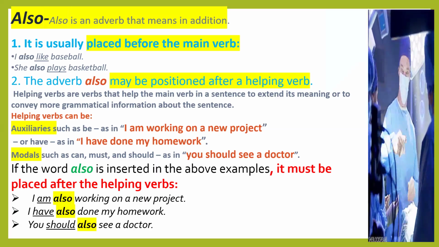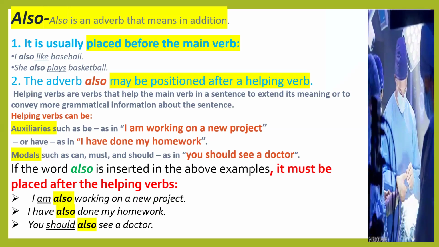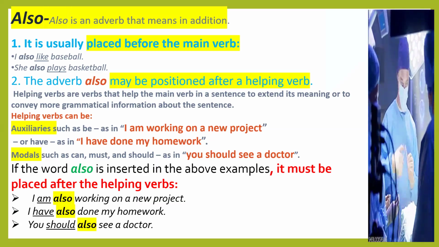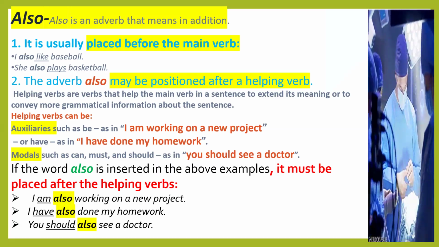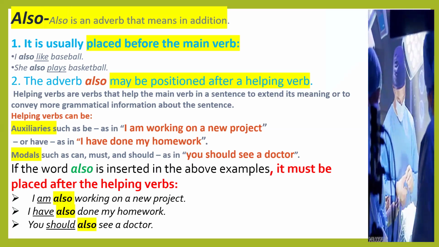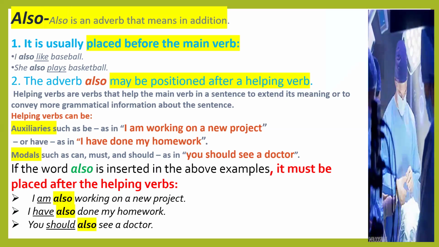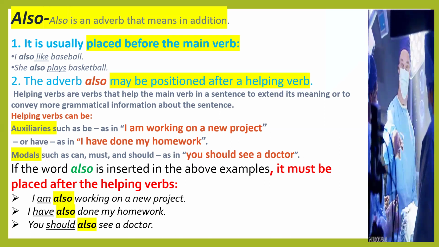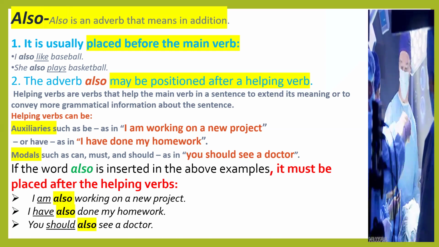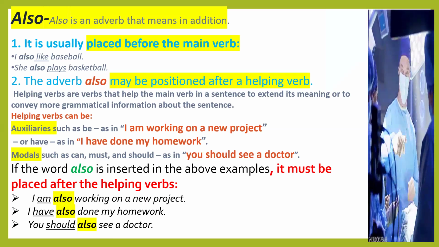In this sentence, like is the main verb and we have used also before it. The next example is: She also plays basketball. Plays is the main verb, and also is used before it. So the first rule is that also is usually placed before the main verb.